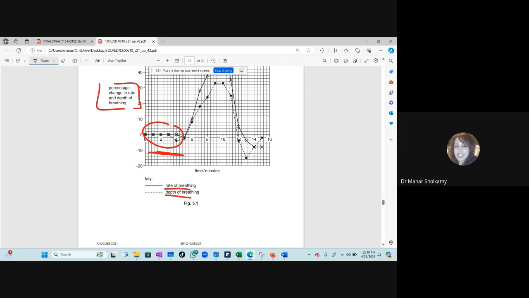This does not mean that the person doesn't breathe, because someone sent me this question and told me this means that the person is not breathing. No, habibti, they're breathing. But the percentage change, there's no change. They're breathing, but there is no increase or decrease. And then at a certain time, you will write the time. This is nearly 5 minutes or close to 5. What happens to both of them?